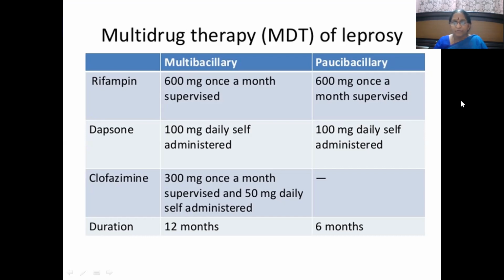And then how long do we have to administer? Paucibacillary, because it is of very less severity, we can administer just 2 drugs for 6 months, whereas here 3 drugs for 12 months. So duration is doubled, 6 months and 12 months. It is very easy to remember. Okay.